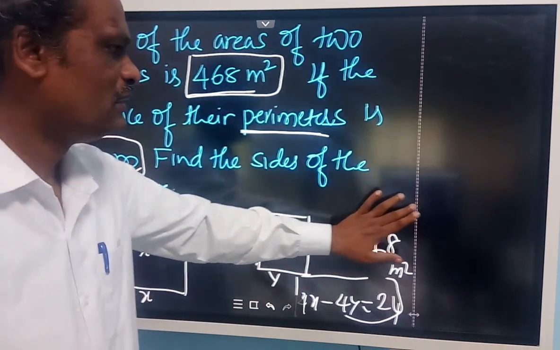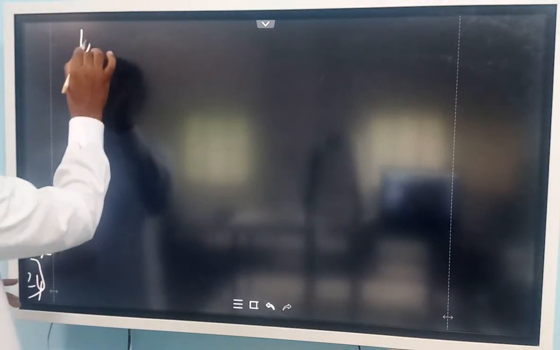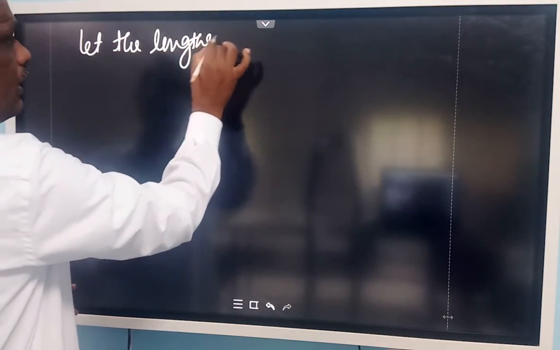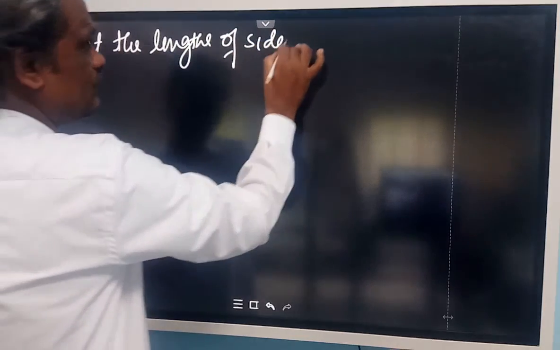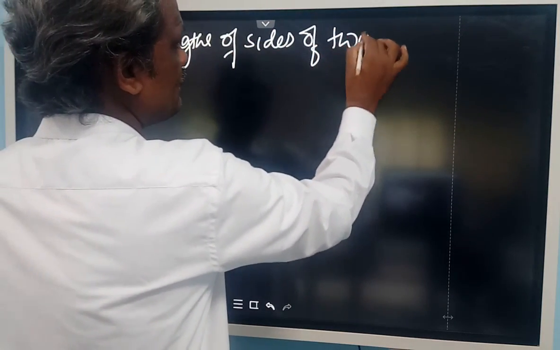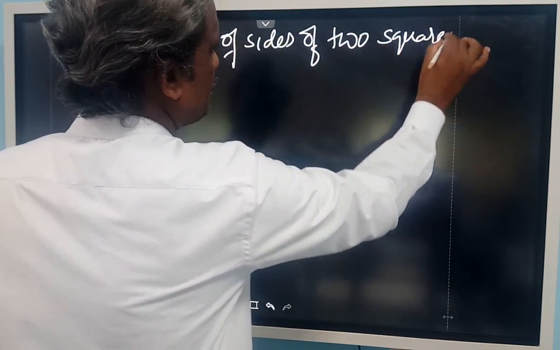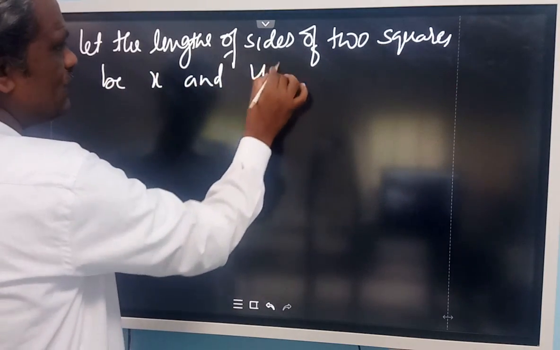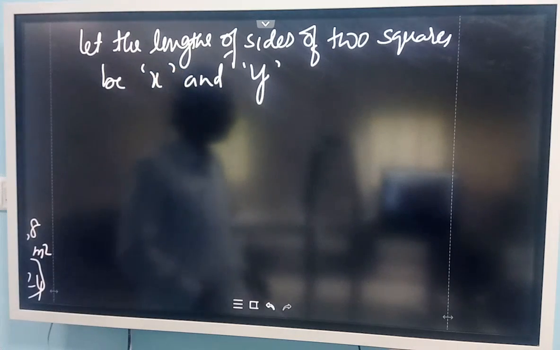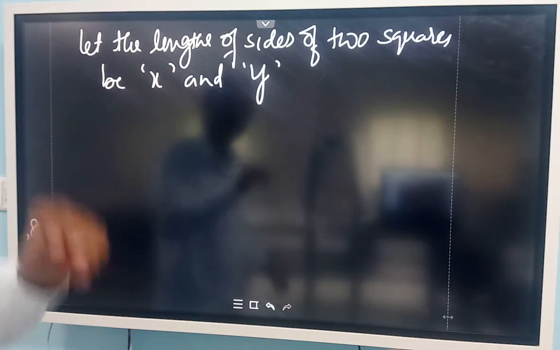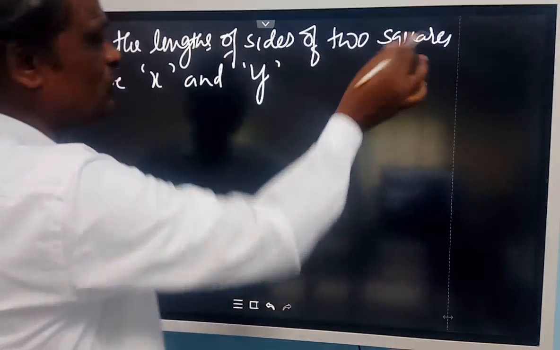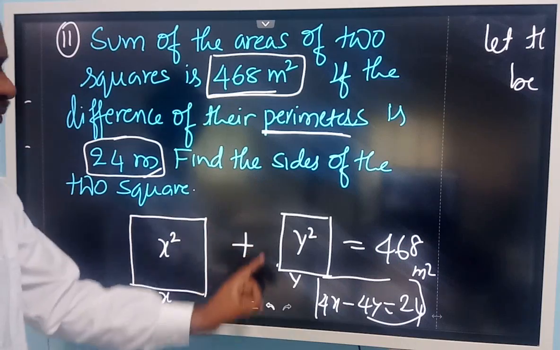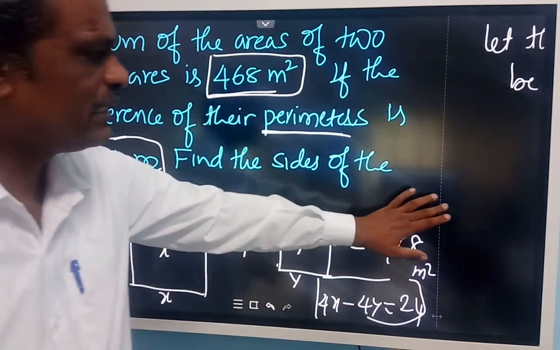So let us take, let the length of sides of two squares be x and y. So we are taking two variables here. Let us take x and y. So later we reduce to single variable. The lengths of the sides of two squares are taken as x and y, just like here. x is the side of this square and y is the side of the other square.